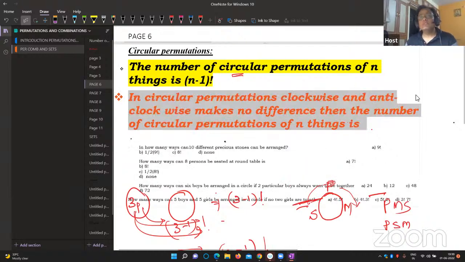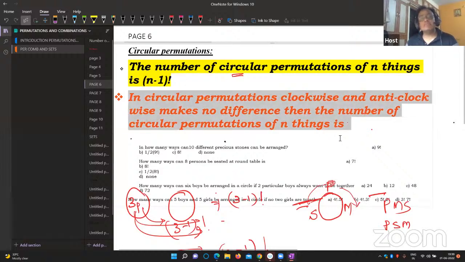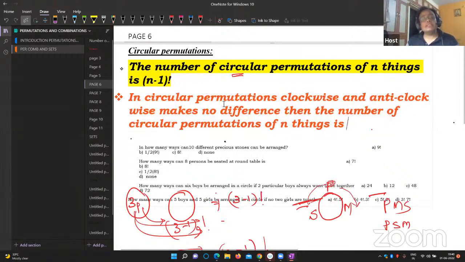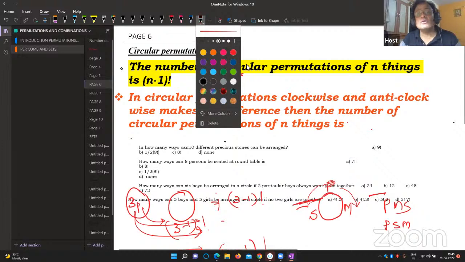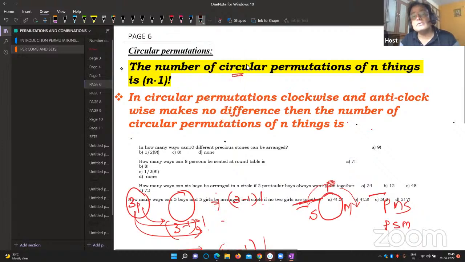Hope you can read this once again. Clearly understand: in circular permutations, clockwise and anti-clockwise makes no difference. Then the number of circular permutations of n things is what you have to write. Come on, tell me. n minus 1 factorial divided by 2.